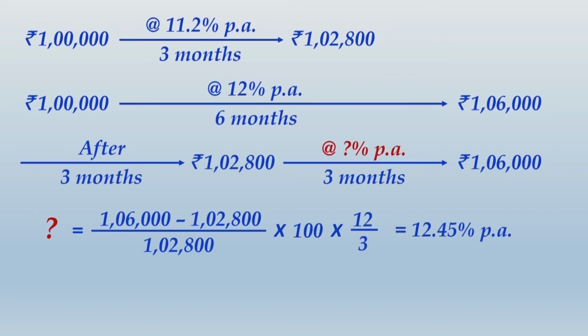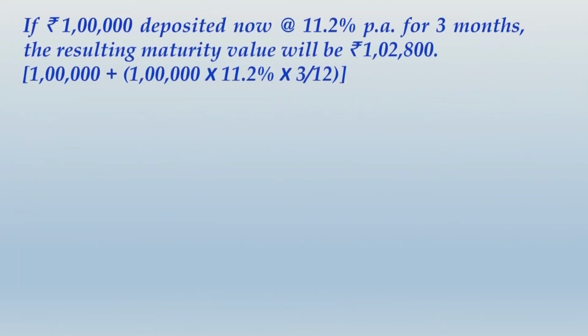Alright friends, you would have finished writing this whole thing. So whether the case is of borrowing or a case of making a deposit, the logic remains same, the answer will be same. So let me give you description by taking the viewpoint of making a deposit. So if rupees 1 lakh deposited now at 11.2% per annum for 3 months, the resulting maturity value will be rupees 1,02,800. And how we got 1,02,800?